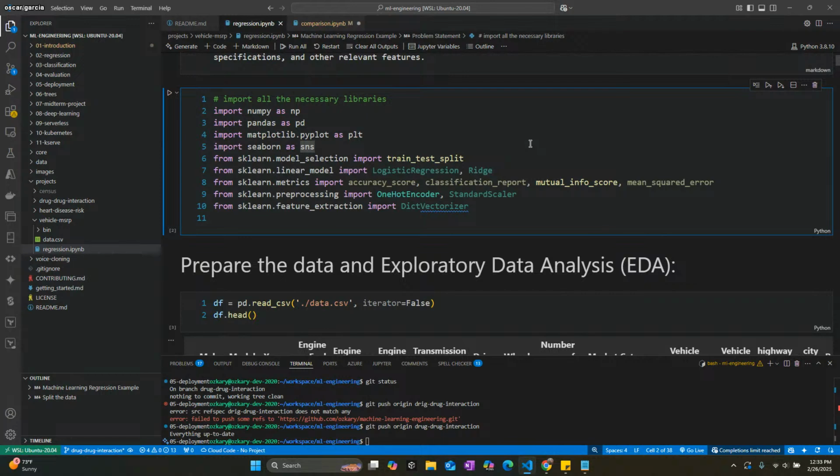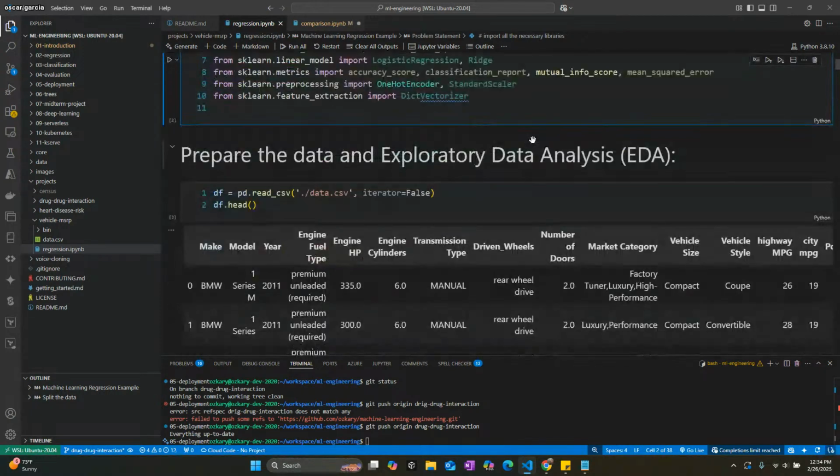And all these imports really are just, we're using pandas and numpy, which is for data engineering, and we're using sklearn for the machine learning process, right? So all these are the imports, and you'll see how we use them.